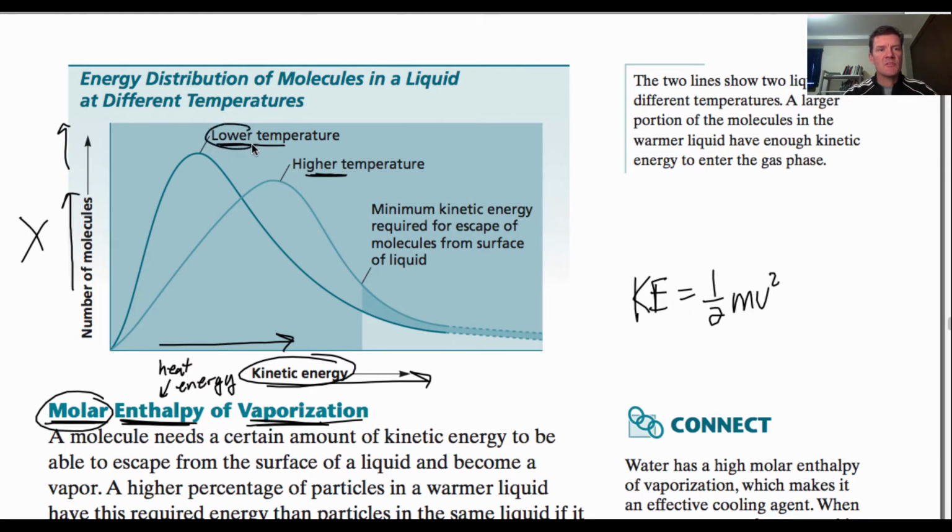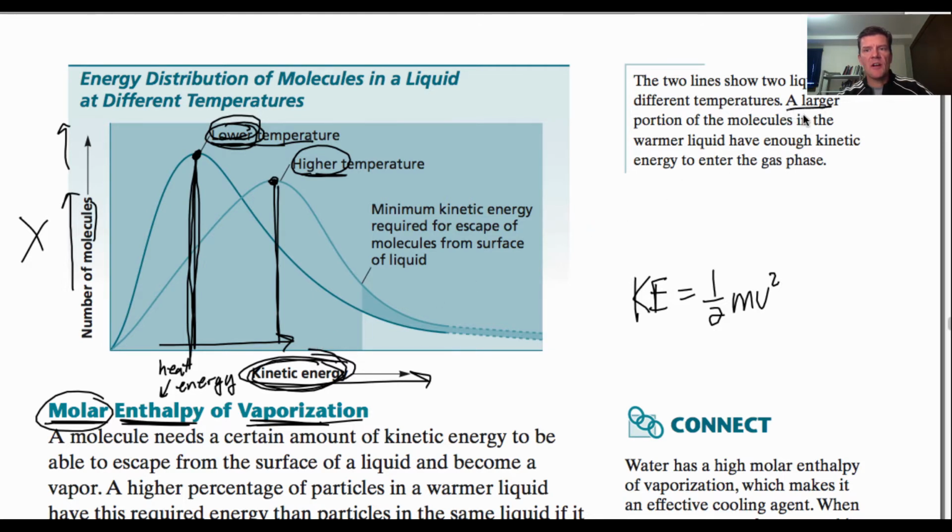At low temperatures, you're going to have lots of molecules. Here's the peak. Lots of molecules that have lower kinetic energy at lower temperature. Makes sense? Lower temperature and kinetic energy are connected. At higher temperature, this curve is shifting toward higher kinetic energy. Higher temperature, you're going to have more particles. The maximum here is at a higher kinetic energy. Okay?